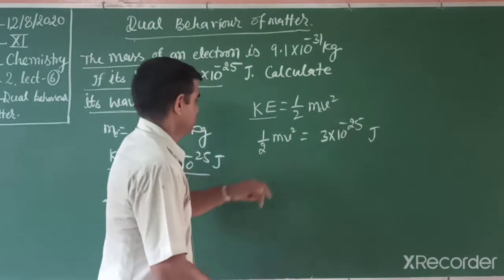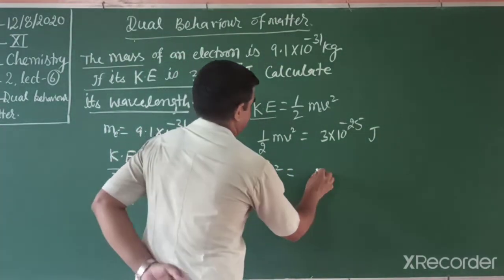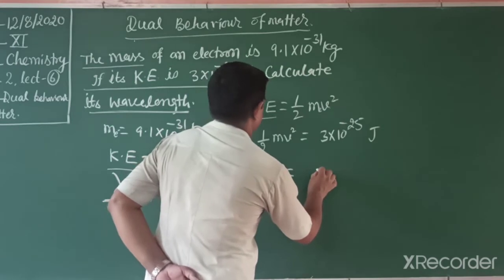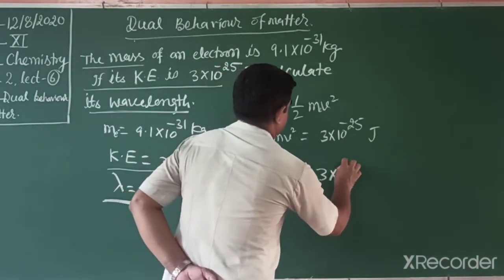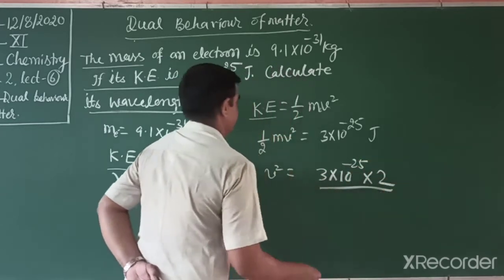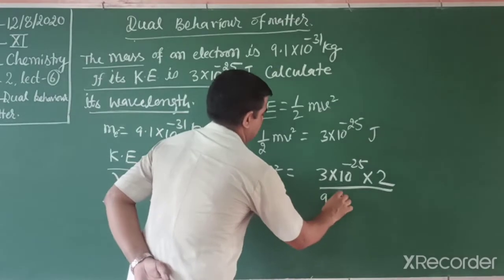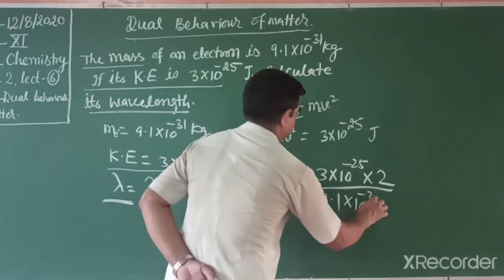So v square equals 3 into 10 to the power minus 25 into 2 divided by 9.1 into 10 to the power minus 31.